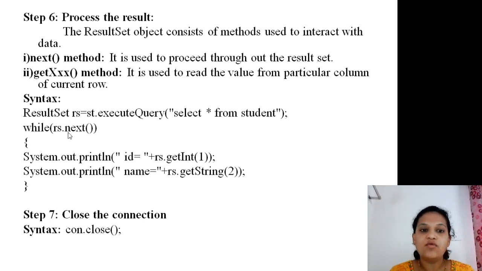Now I want to pass through the rs object. So here I am using which method? The next method. So while rs.next, we are required to print the data which is present in the student table. So it helps to display all this data on your command prompt at the time of running.